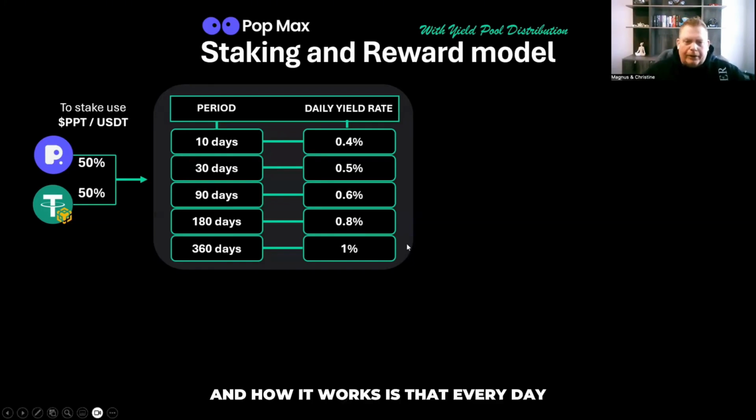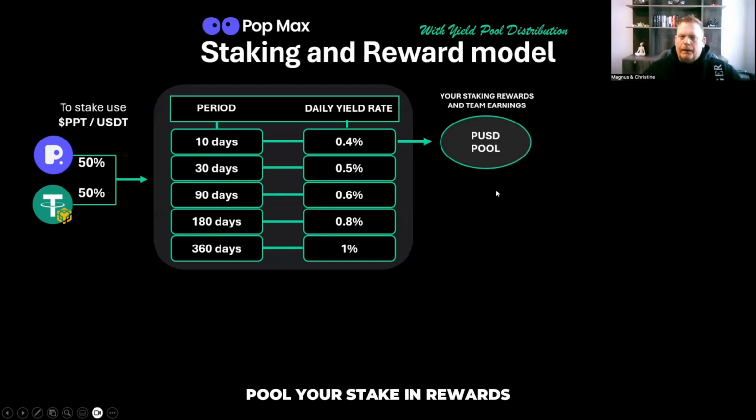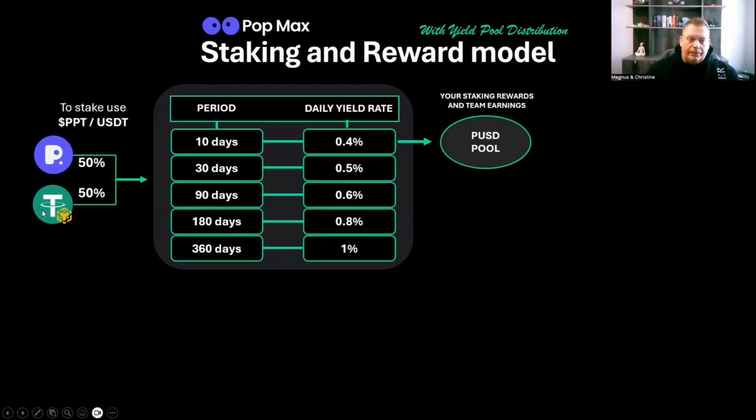And how it works is that every day you get your daily yield or your staking reward. It ends up in something called PUSD pool. Your staking reward, and if you have any team earnings, it all ends up in the PUSD pool. So what is PUSD? This is something new. Okay, I will explain. PUSD is an internal stablecoin connected to the USDT. So this is just a settlement token, which actually just represents USDT.